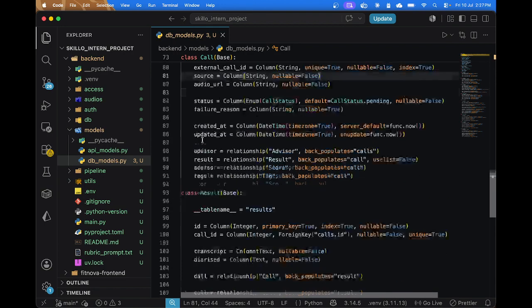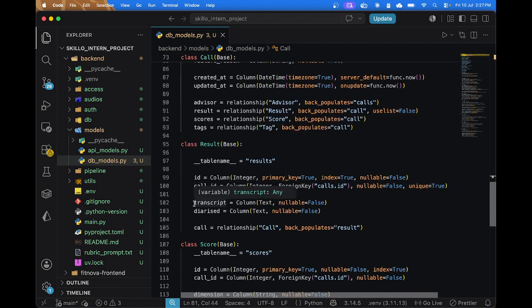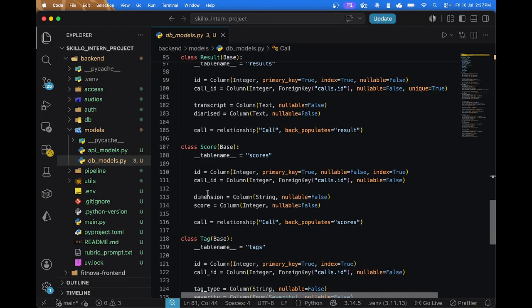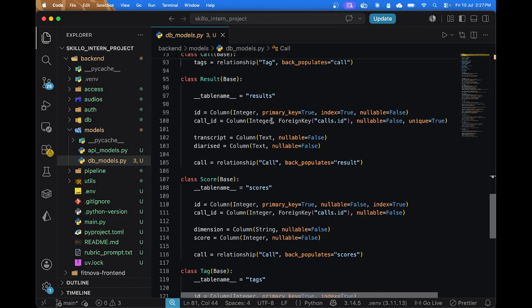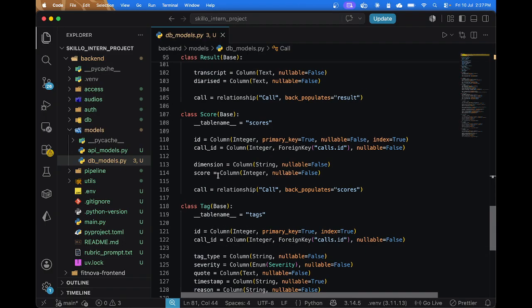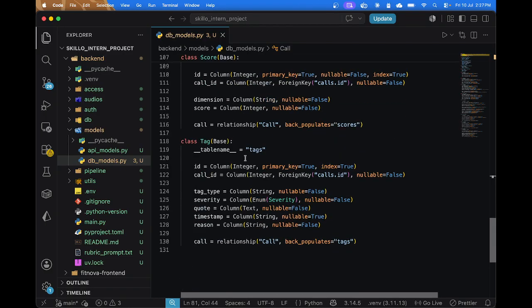Result is the transcription result of the call, like transcript and the diarized, and it has a relationship to the call. The scores model has the dimensions, each dimension and its score. So this is a one-to-many relationship between call and the score, and the same relationship between the tag and the call. So the tag represents the issue.